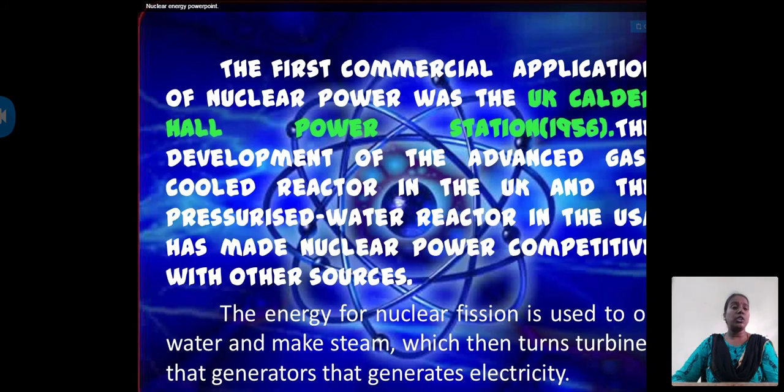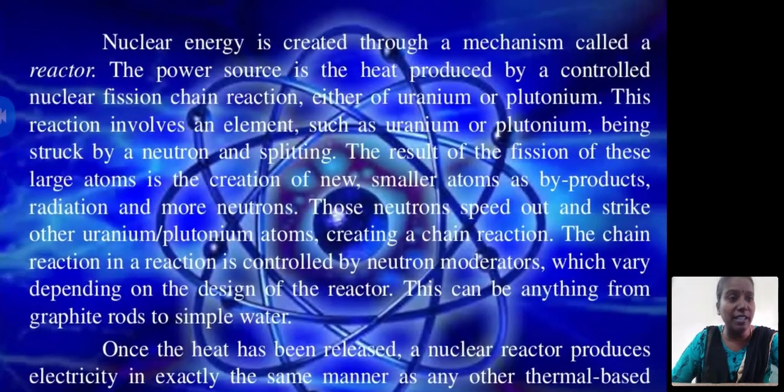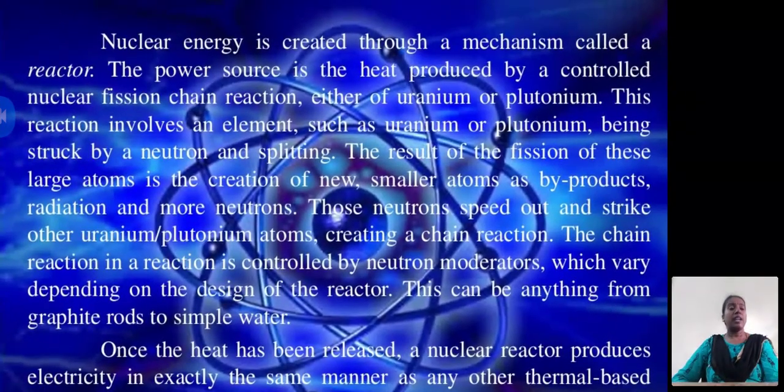The energy from nuclear fission is used to heat water and make steam, which then turns turbines to generate electricity. Nuclear energy is created through a mechanism called a reactor.